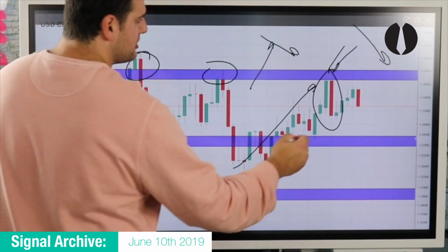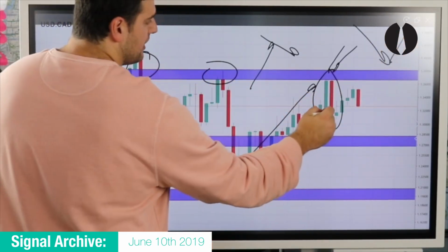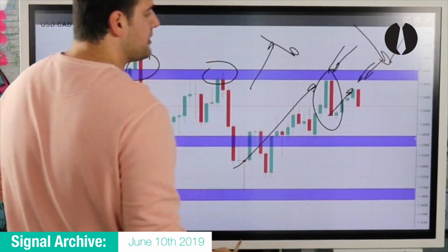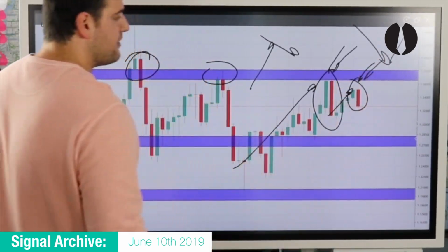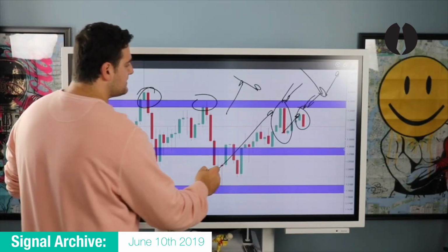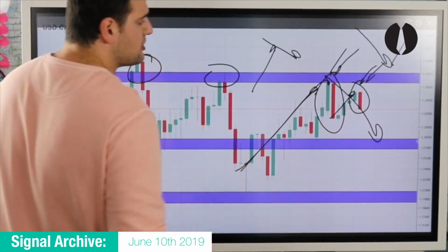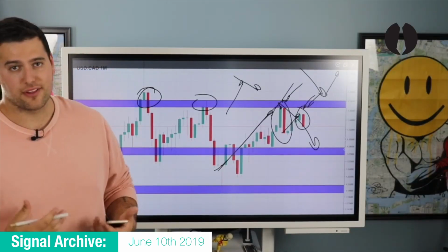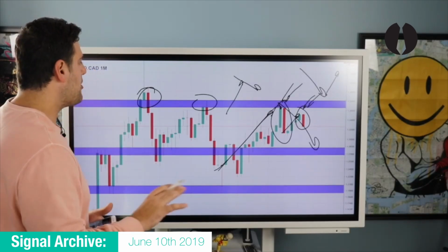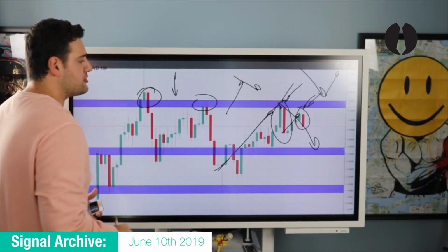What's after a push to the downside? An exhaustion to the upside, which we see on the higher time frame. And now we're seeing confirmation 2, which is the second wave of sell pressure entering the market, telling me that we may see our higher time frame exhaustion to our mid-range monthly zone. So overall, we're only on the monthly, and I already know I'm only looking for short entries to the downside.